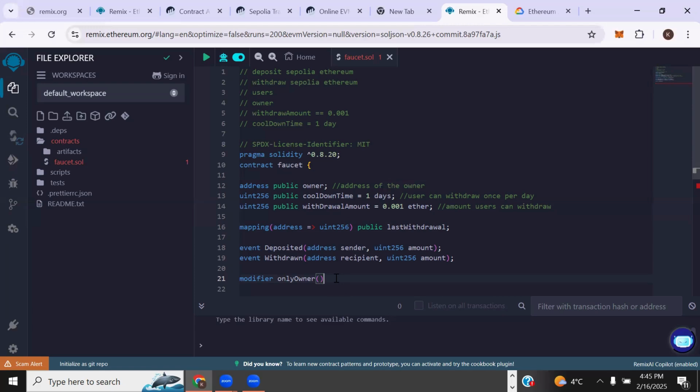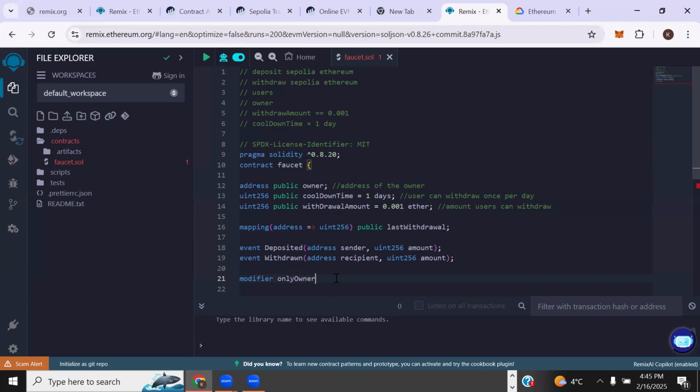By the way, we're going to write modifier, because it's going to be a modifier. Modifiers, most times, are triggered before a function call, right? We're going to see how. But it needs to have a name, and in this case we're giving it onlyOwner, which is descriptive enough. You know that it's only the owner that can call this particular function.